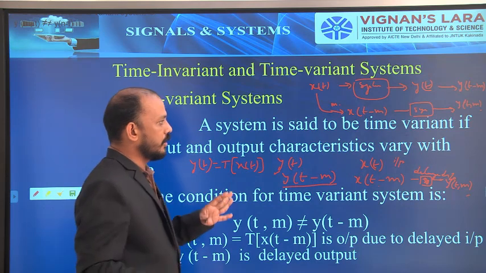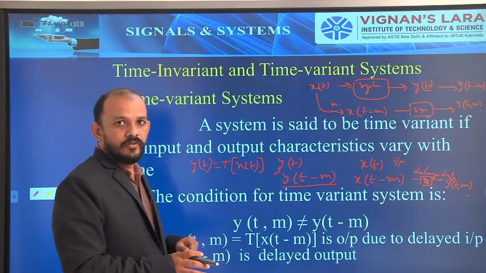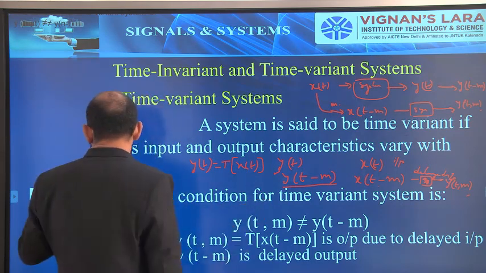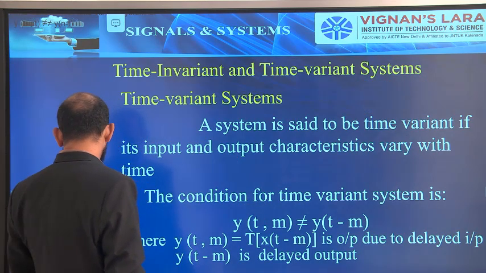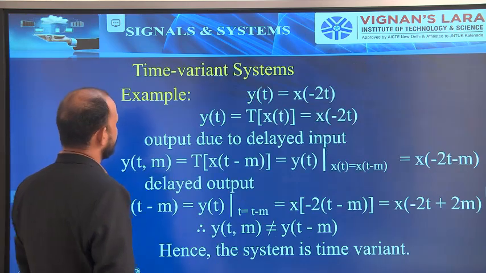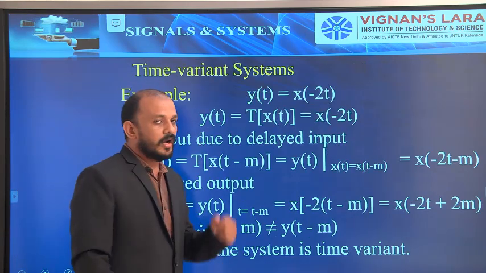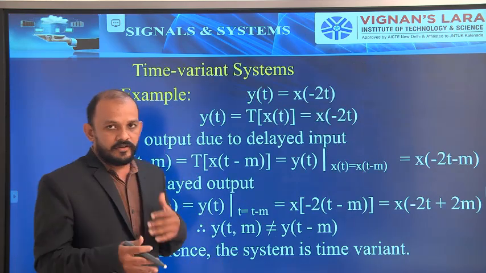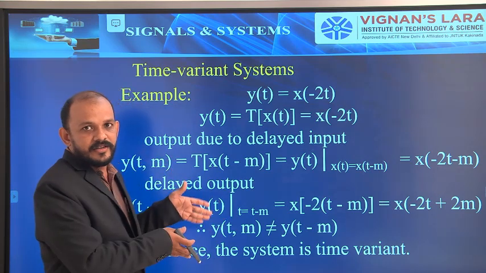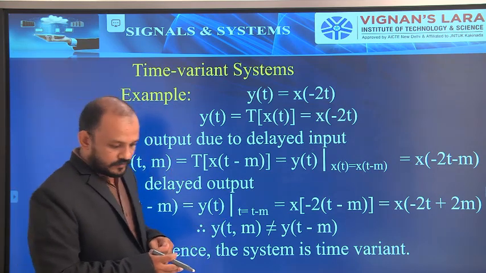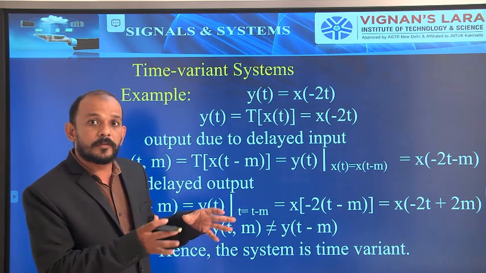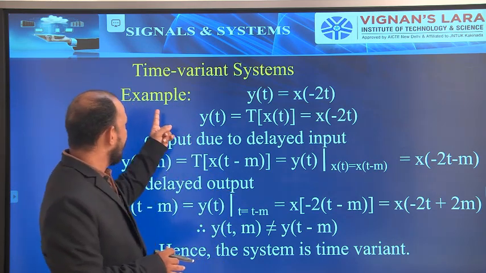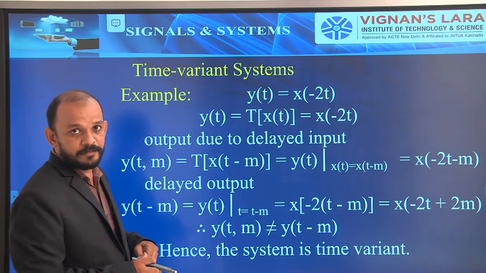Okay. I hope you all are clear with this explanation. Now we will go for the problems regarding this. Time variant systems: now I will go for the problems for what I had explained. You will get a clear idea of my explanation if you do problems for it. For that reason, I am going for the problematic explanations.